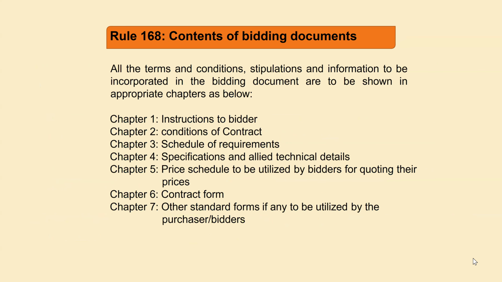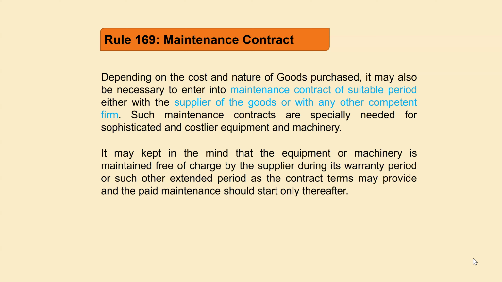These are the contents of the bidding documents. These are all the contents, means while advertising a tender, even if on GEM we are going for bidding. Chapter 1 is the instruction to bidder, then conditions of the contract, schedule of requirement, specification and allied technical details, price schedule to be utilized by the bidder for quoting their price, contract form, and other standard forms. These are the contents, and accordingly we have to submit our bid also.